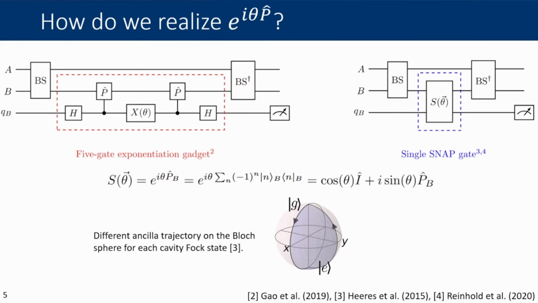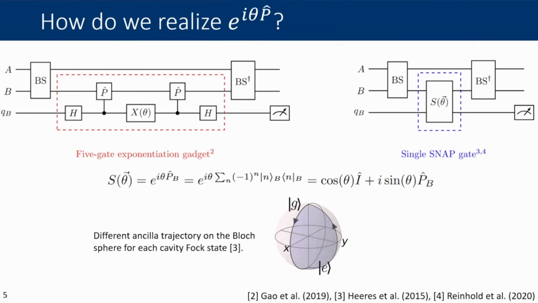So in this presentation, we propose the replacement of the entirety of the 5-gate exponentiation gadget with a singular SNAP gate. The way SNAP works, for those who may not know, is that essentially there is a drive on the ancilla that takes the ancilla, in the case of a 2-level qubit, from G to E and then from E back to G. So one way of thinking about it is that you have a Berry phase that's created by the trajectory of the qubit, and then that Berry phase is kicked back onto the cavity.